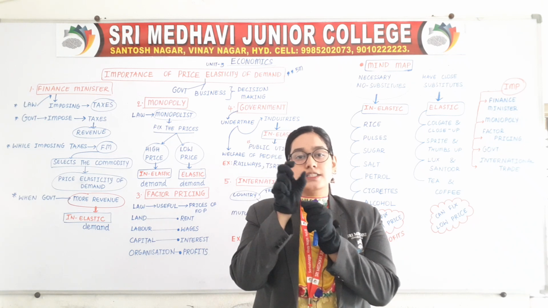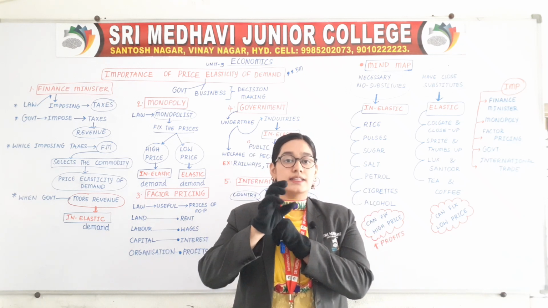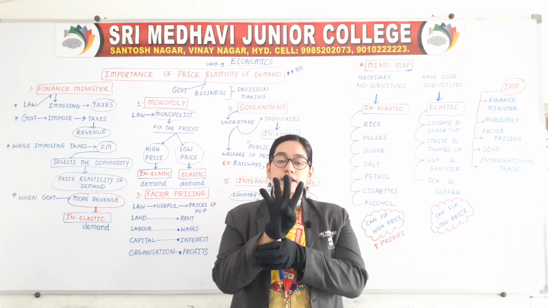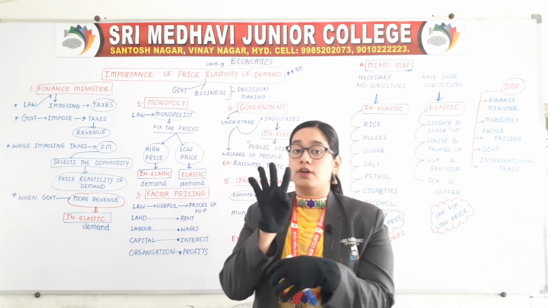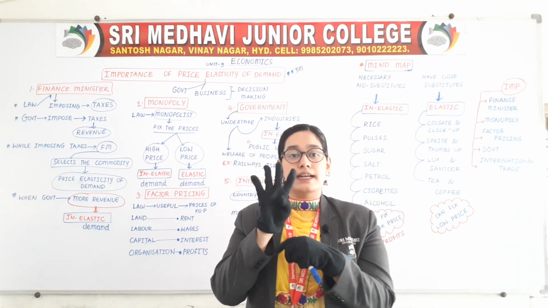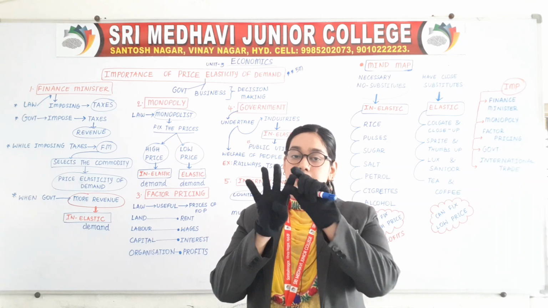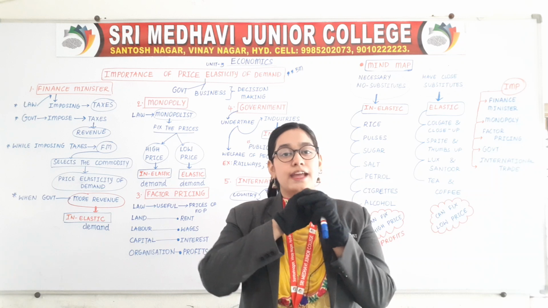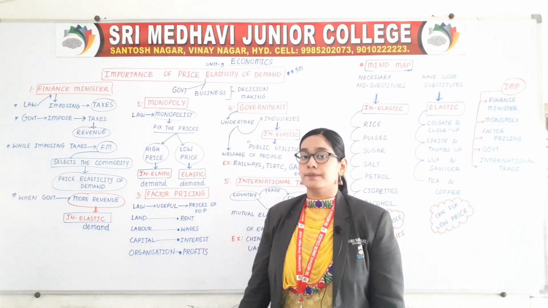This is the basics of economics, like how the two tables are the basics for mathematics. In the same way, the four factors of production are the heart and soul of economics. So always keep in mind: land, labor, capital and organization.